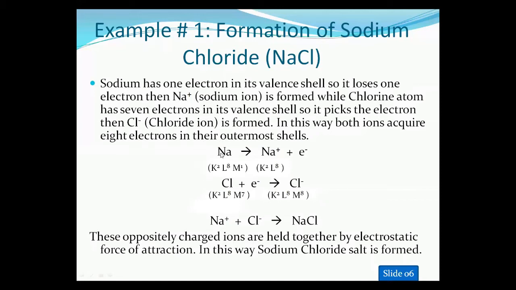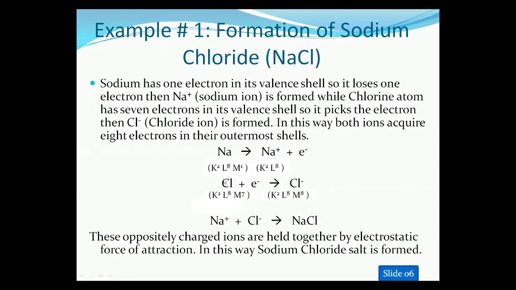As you know, sodium has atomic number 11, and it has 2 electrons in the K shell, 8 electrons in the L shell, and 1 electron in the outermost shell, that is the M shell. By losing this 1 electron, sodium now has 2 electrons in the K shell and 8 electrons in the L shell.